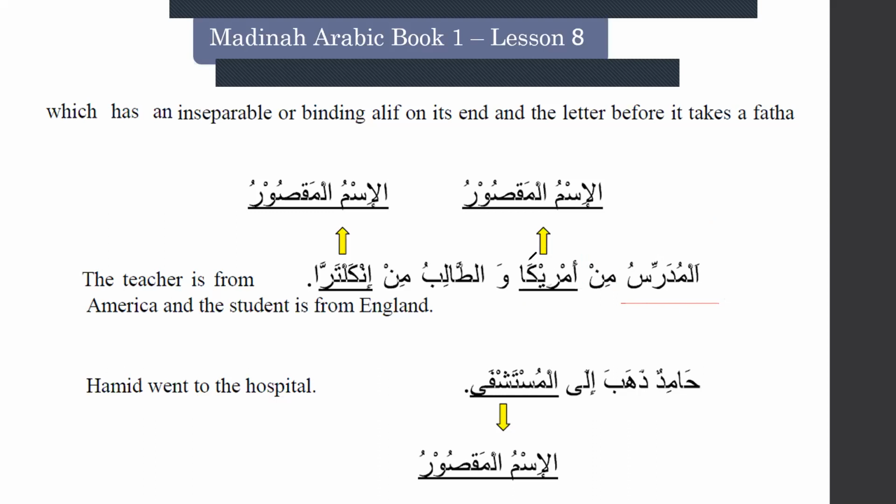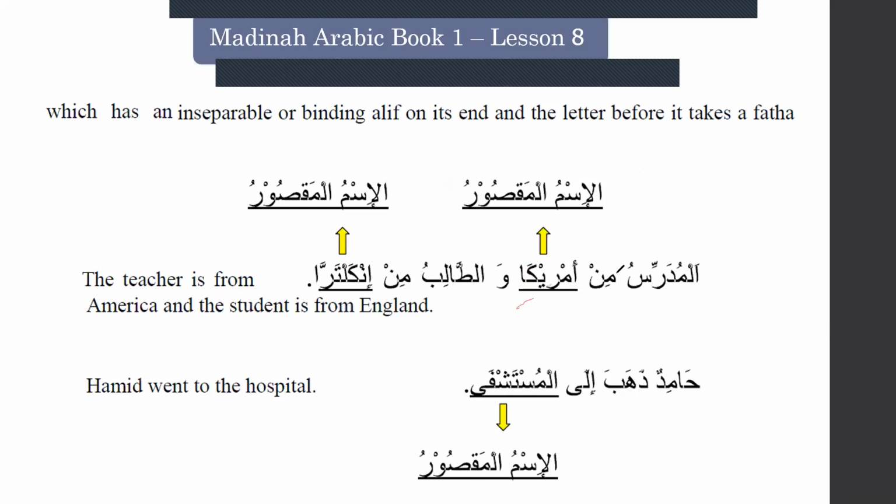Those nouns which end with alif and the letter before it takes fataha, these nouns will be named as ismul maqsoor. This will take an exception. This will not take kasra.